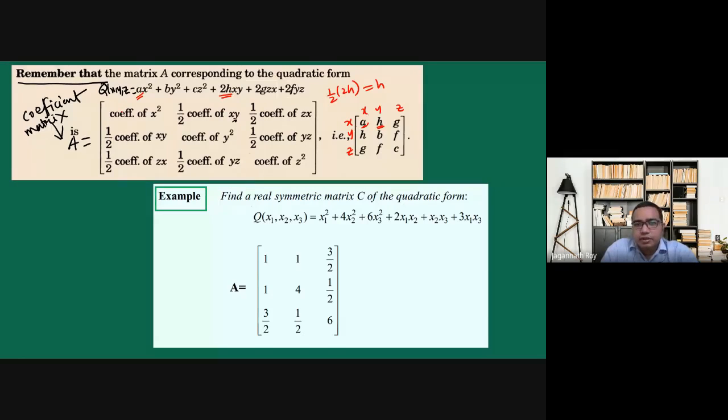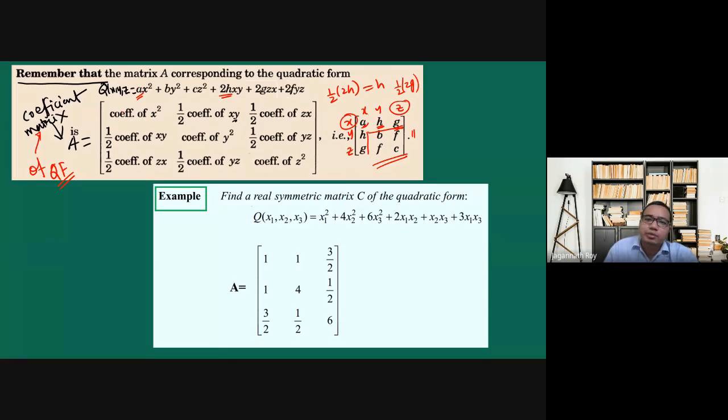So similarly, we'll take the coefficient of xz, half of 2g. So it is g here. Similarly, other coefficients. Now we can see that this is a symmetric matrix. So the coefficient matrix of a quadratic form is always a symmetric matrix. This is a symbolic matrix.